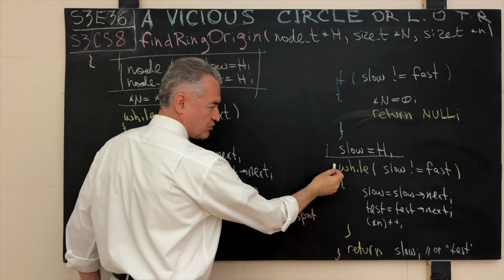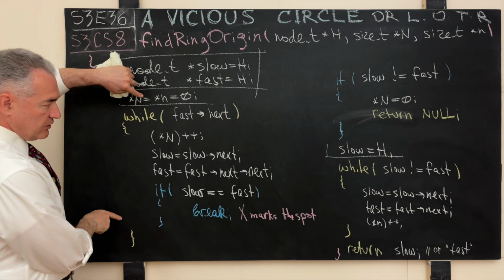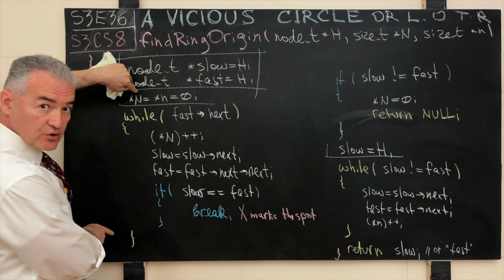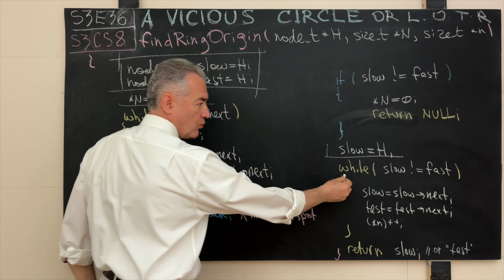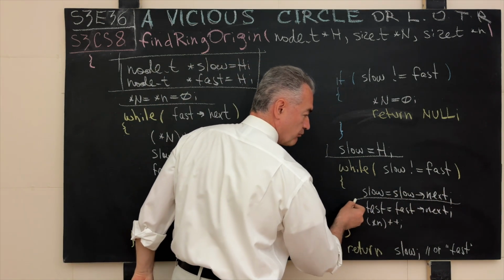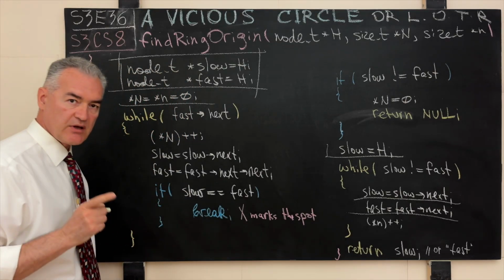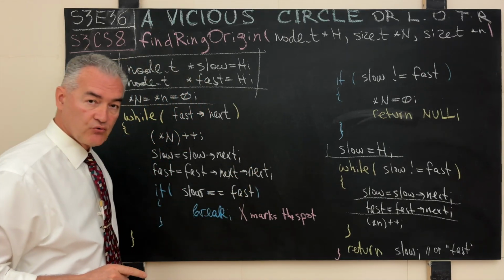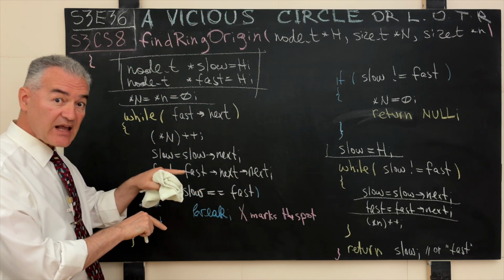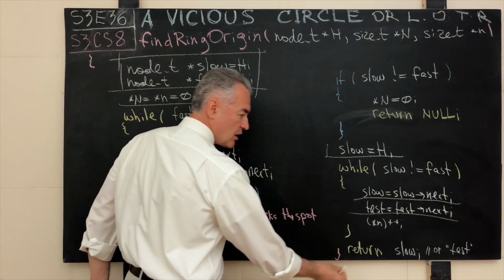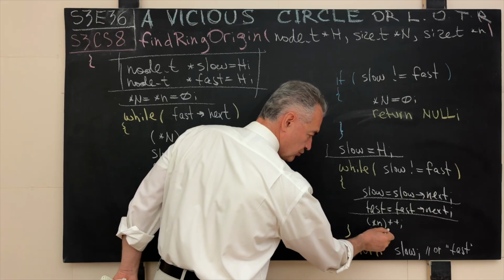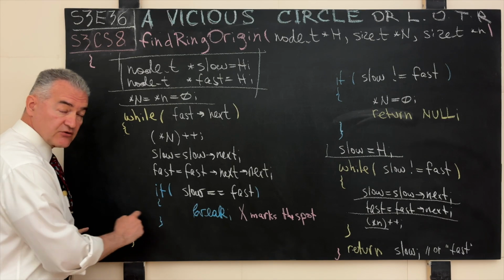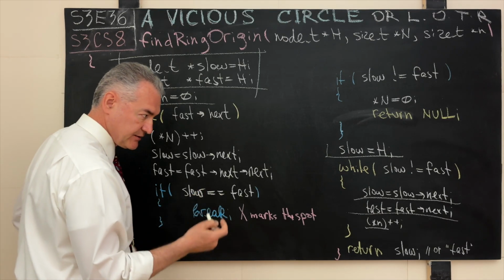This is how we do it over here. Slow is equal to H, and then we roll our while loop, letting two raptors converge on the innocent victim from two different directions in a coordinated attack. Boom. And now we have it: while slow is not fast, we increment both of these pointers at the same rate. Remember, at this point, the velocity of these velociraptors is exactly the same. They both move through the linked list at the same rate, one node at a time. We also keep tabs, star n plus plus. We also keep tabs on how many nodes are in this list that are not corrupt and form a linear segment or a classical linked list.